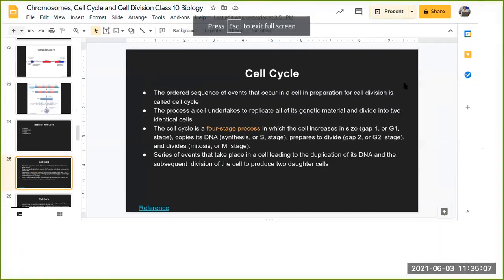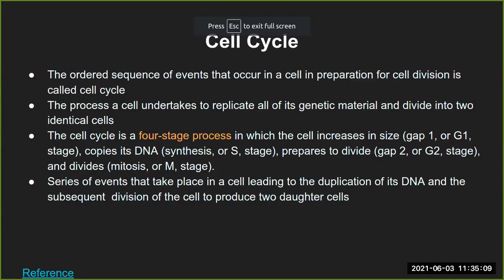Okay, so cell cycle in general, what it means. Everyone is aware of what a cycle refers to, right? It's a sequence of events which happens one after another. So specifically with respect to a cell, what exactly happens during the process of division, for example from the parent cell or mother cell giving rise to a new cell that is called a daughter cell. This process or sequence of events is called the cell cycle.